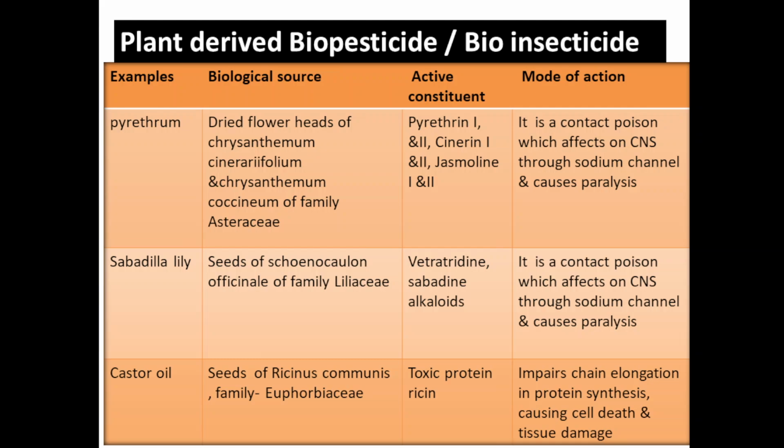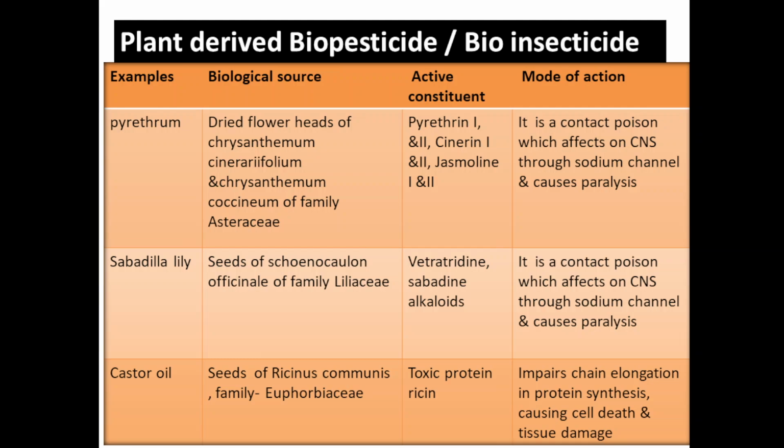Castor oil, seeds of Ricinus communis family Euphorbiaceae, there is a toxic protein present in castor oil, that is ricin. That toxic protein will impair the elongation step of protein synthesis.